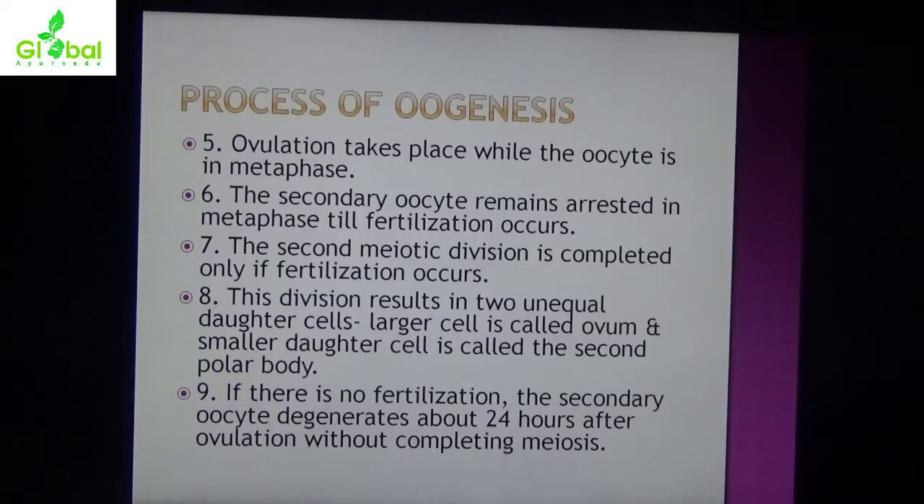The secondary oocyte remains arrested in metaphase till fertilization occurs. The second meiotic division is completed only if fertilization occurs. This division results in 2 unequal daughter cells. The larger cell is called the ovum and the smaller daughter cell is called the second polar body. If there is no fertilization, the secondary oocyte degenerates about 24 hours after ovulation without completing meiosis.